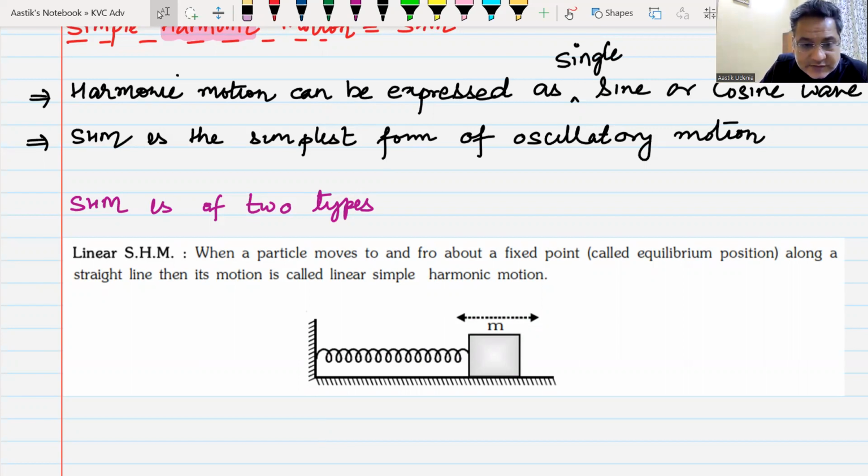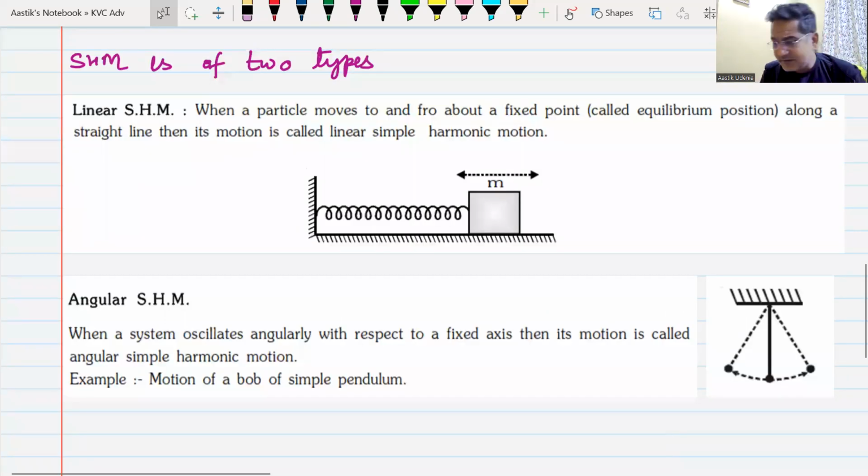The first type of SHM is known as linear SHM and the second type of SHM is known as angular SHM. So what happens in an angular SHM and what happens in a linear SHM? If you have a bob attached to a spring and it is moving like this, that is the simplest example of a linear SHM.